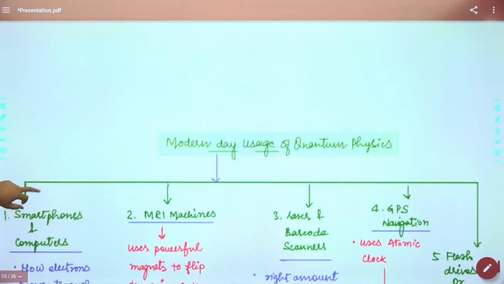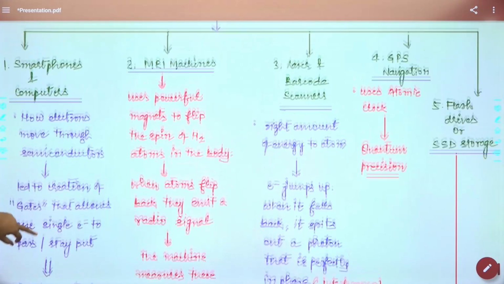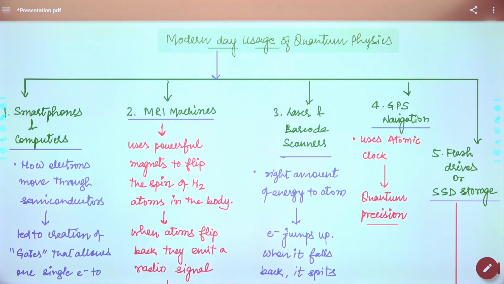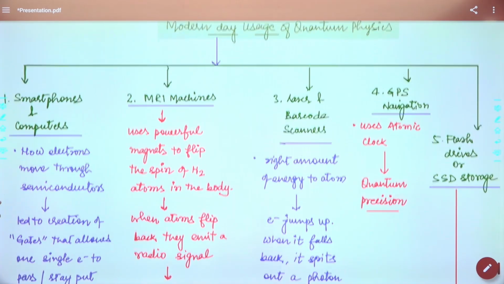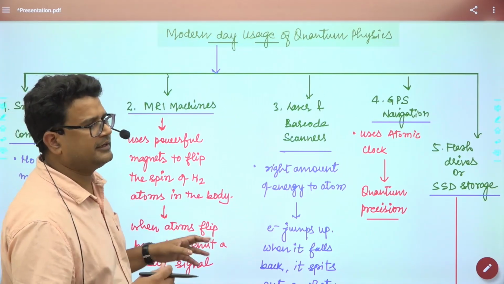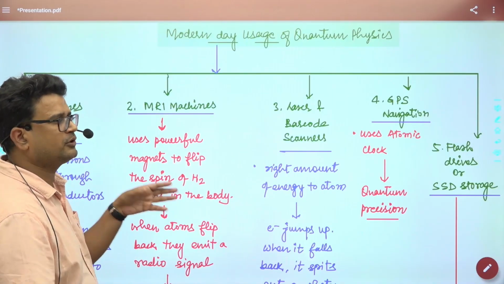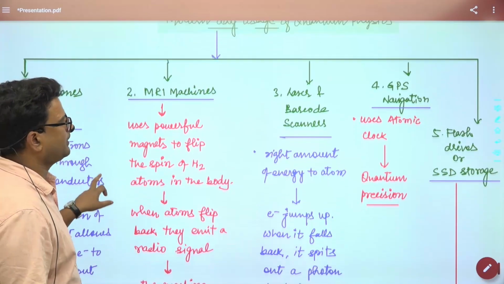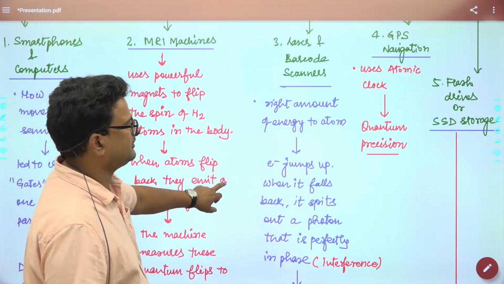You can easily study it. So modern day usage of quantum physics, that could be part of your mains answer. The first one is smartphones and computers, which led to the creation of gates. MRI machines, I already told you how MRI identifies a particular protein from your body, despite there being more than 20,000 kinds of proteins in your body. Lasers and barcodes, GPS navigation, already told you, quantum precision.